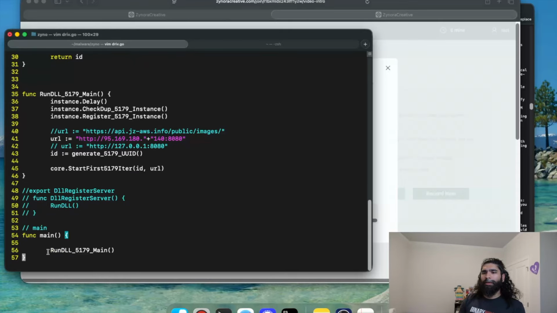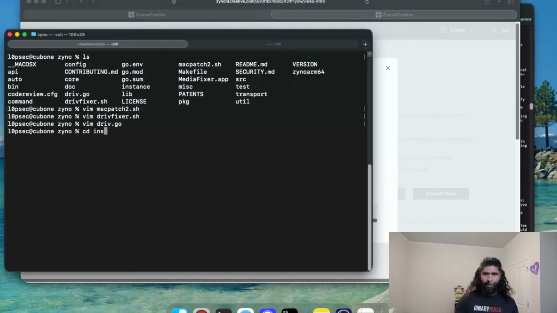So this is going to run this run DLL 5179 main, which then executes this. So we have the delay function, which is inside of this instance struct, and then inside the core we have this start first, which passes in this URL. So we can look at all these for fun. Let's start with instance.